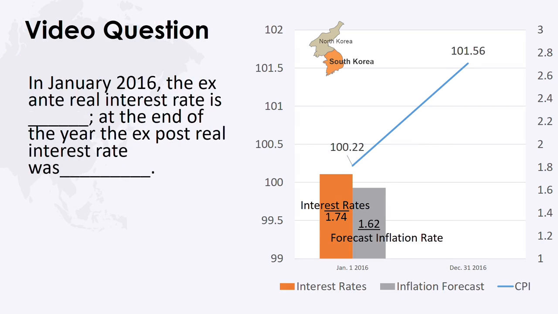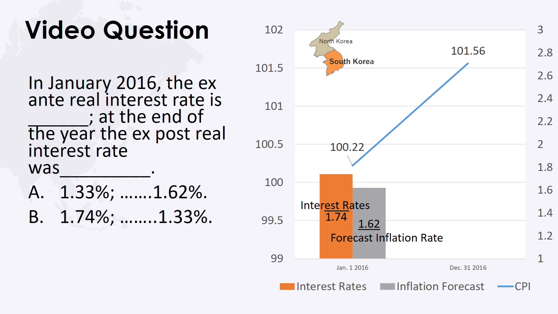Calculate the ex-ante and ex-post real interest rate for Korea in January 2016. A. The ex-ante rate is 1.33% and the ex-post rate is 1.62%. B. The ex-ante rate is 1.74% and the ex-post rate is 1.33%.